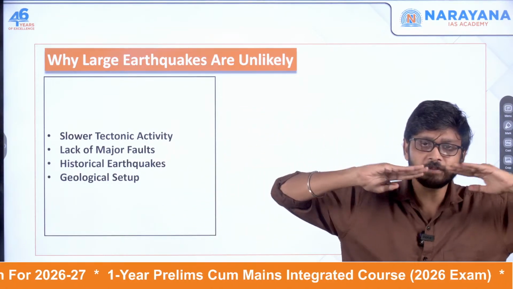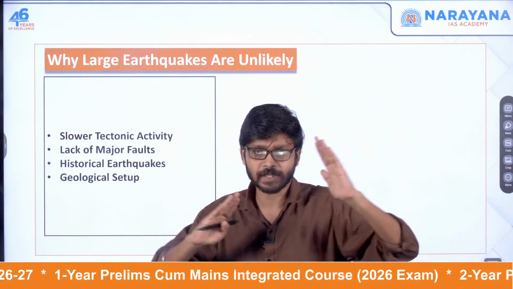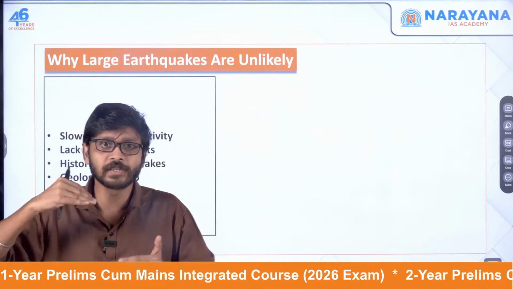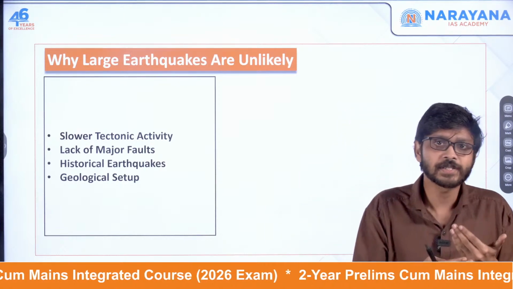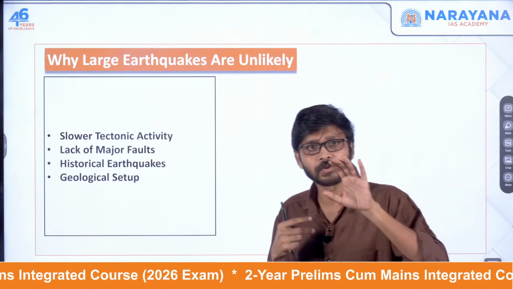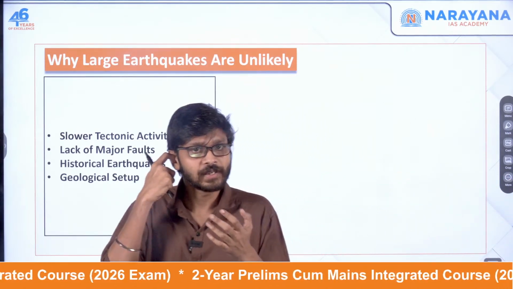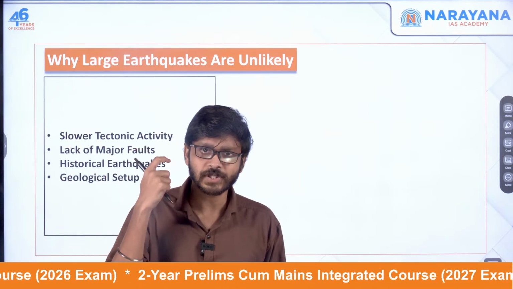Two plates will be there, and when two plates are moving in whichever direction it be, that will be causing earthquake. So compared to other regions, Delhi's plates are moving in a slow way. So that will be reducing the likelihood of a large earthquake in that region. So that is one reason.